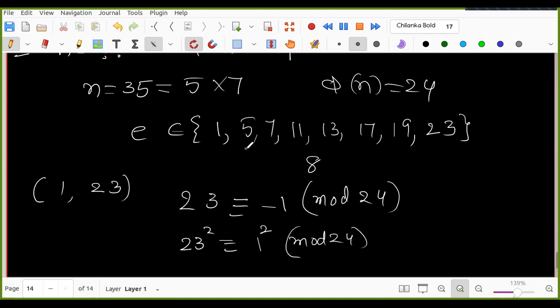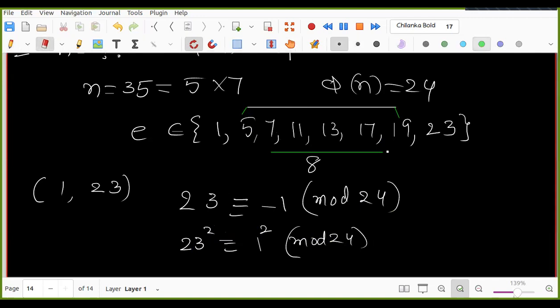So like that, these are paired. 5 is paired with 19, and 7 and 17 are paired, and 11 and 13 are paired. So like that, these are the pairs.